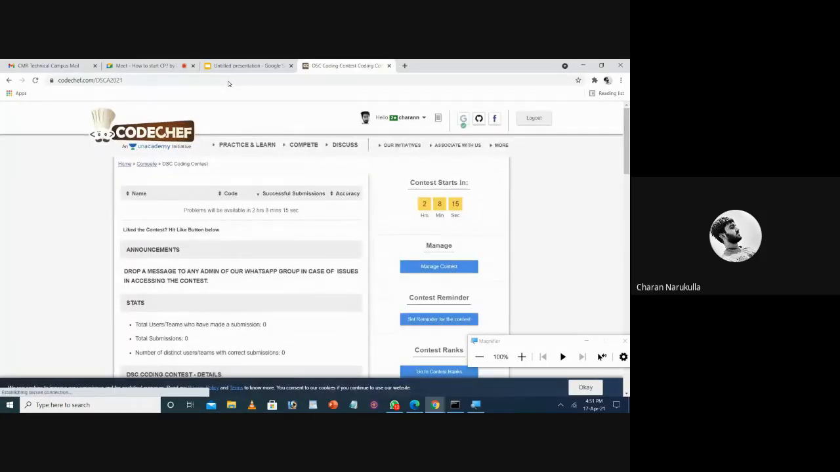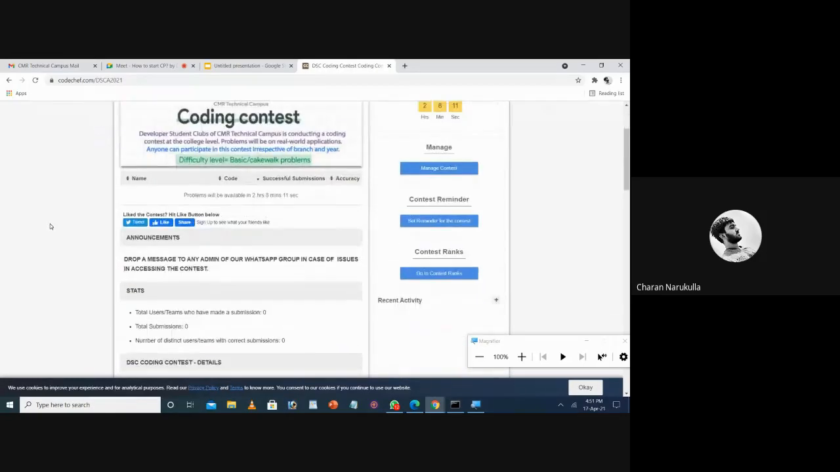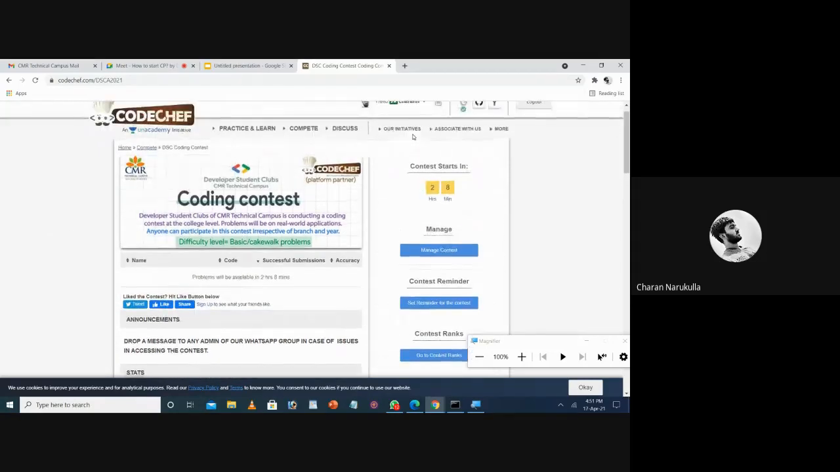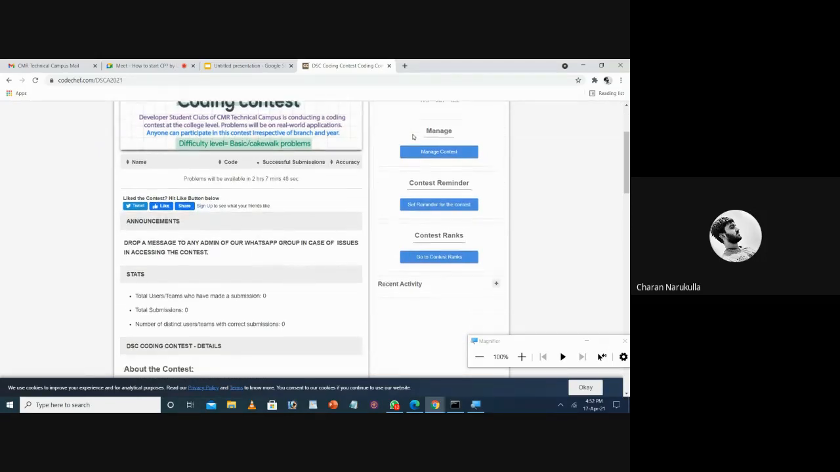This contest will start exactly at 7 o'clock, so make sure you are available with your laptop or your desktop. At 7 o'clock, problems will appear on this page, and then you need to solve the problems as I discussed earlier. After every submission, within 5 minutes, you will get your rank if it is correct.